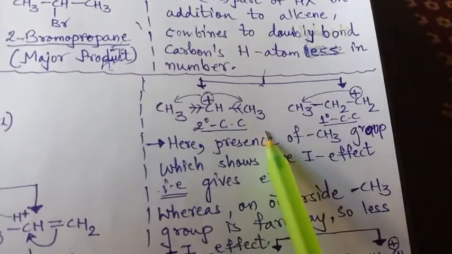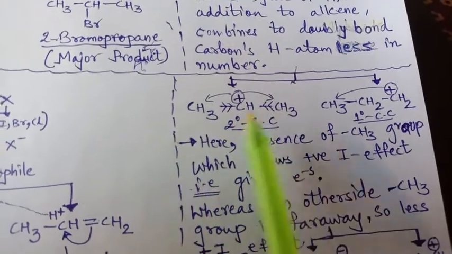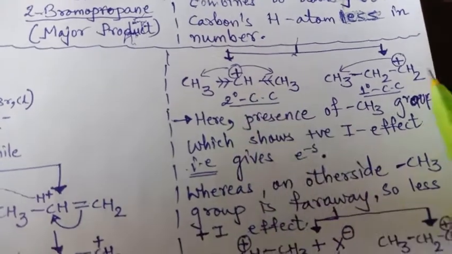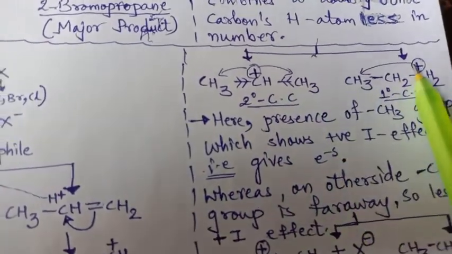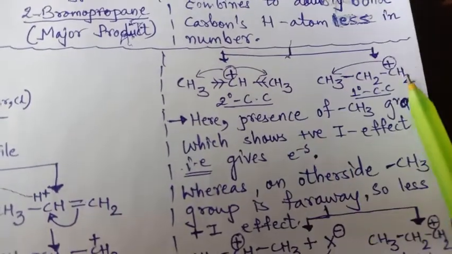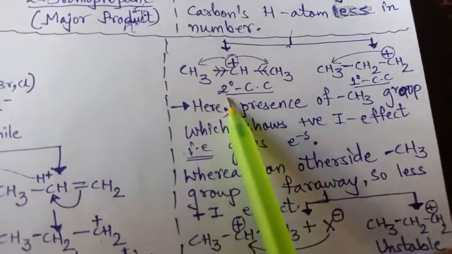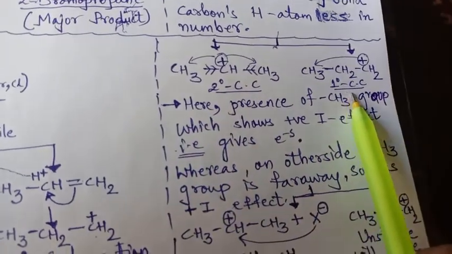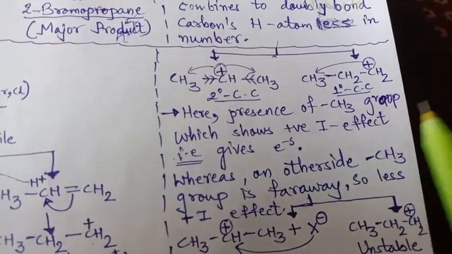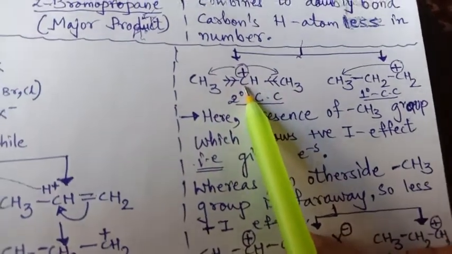And so what will happen? See here, why 2 degree here? Because on both sides there is a methyl group. So both methyl groups are ready to give electrons to this CH. So it will have more support. Whereas here, it is only on one side, and that too, the methyl group is a little far, on the second position. So the receiving of electron here is a little less compared to this, and that is why 2 degree is more stable than 1 degree. Here the presence of methyl groups shows a positive inductive effect. Inductive effect means to give electrons to the needy. That is the positive inductive effect.